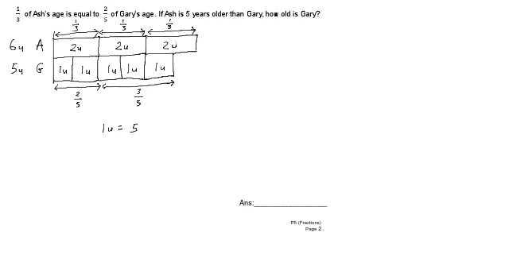How old is Gary? Gary, look at the model again. 5 units. 5 units equals 5 multiplied by 5 equals 25. So we know that Gary is 25 years old. Okay, so that's done as well. Let's move on to the last question for today.